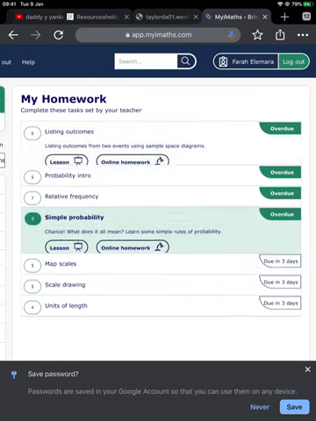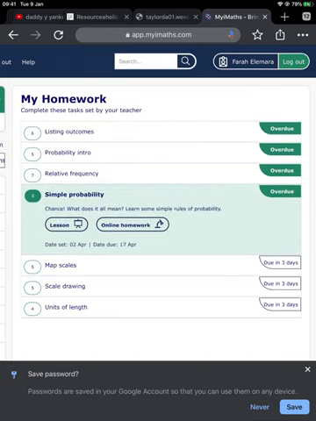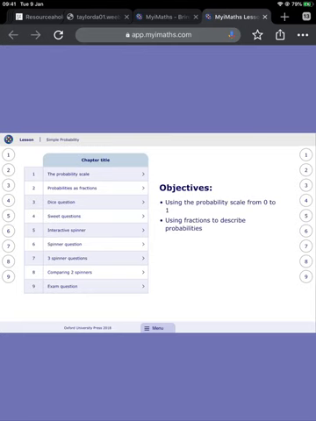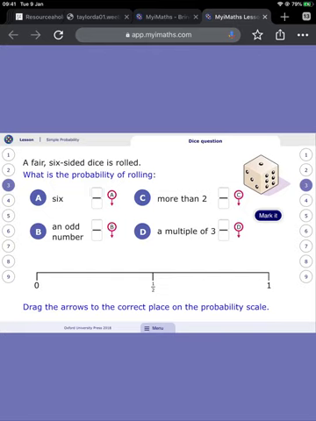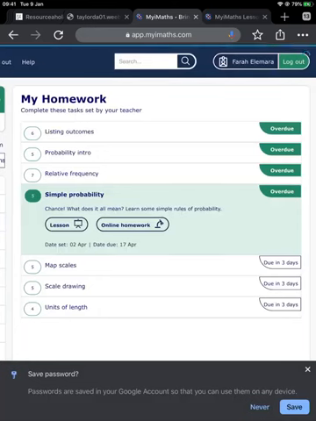I'm going to show you what happens when I am not happy with my homework. Firstly, I'd just like to show you, I'm going to have a go at my simple probability homework. If I'm not sure about this skill, I can actually click on the lesson, and the lesson is going to take me through in a little bit more detail and help me learn a bit more about this skill, which is really, really useful, and you should be using that to help you. That resource is there for you to help you learn a little bit more. And as you're aware, the homeworks are quite short, so you absolutely do have time to be looking at those lessons. Okay, so let's now click on my online homework.